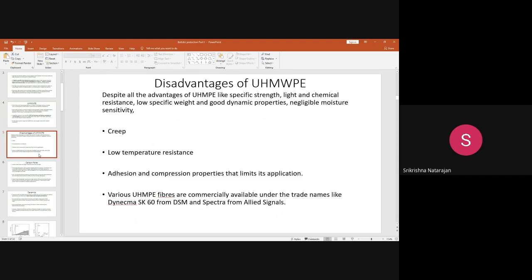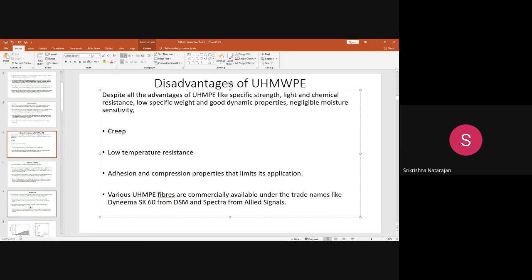And the next is this: adhesion and compression properties are not good when you compare it with Kevlar. So these actually limit the application of UHMWPE. But still, after Kevlar, this is the next material that is used in ballistic protection. They are sold under the trade names Dyneema and Spectra. These are the trade names that are used.